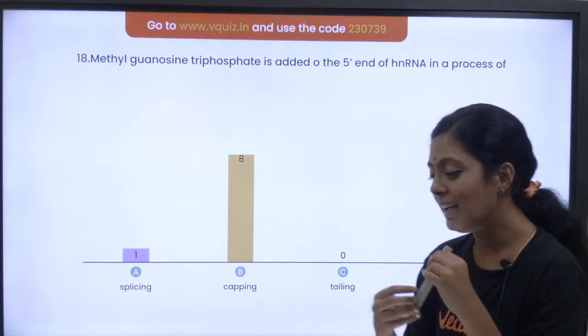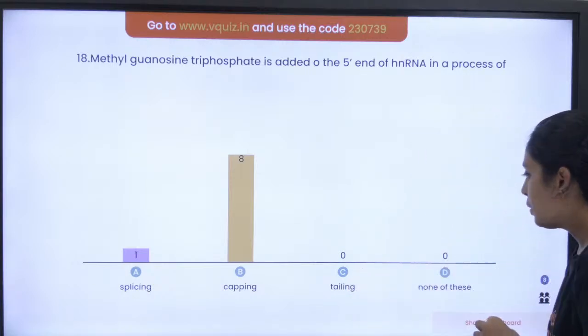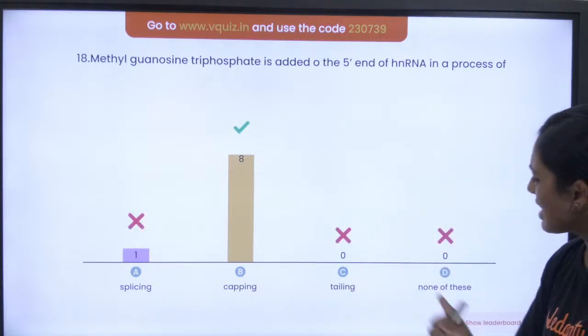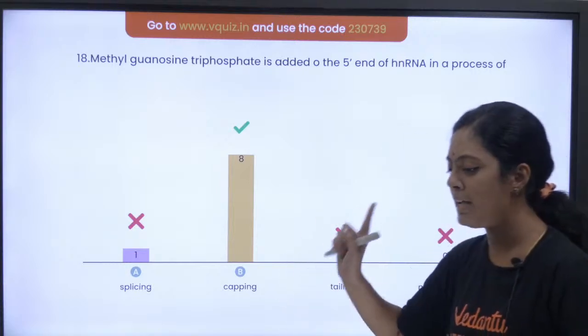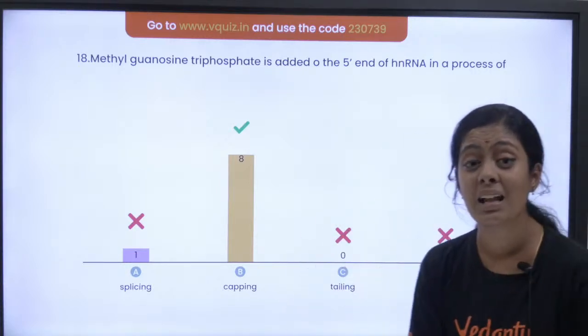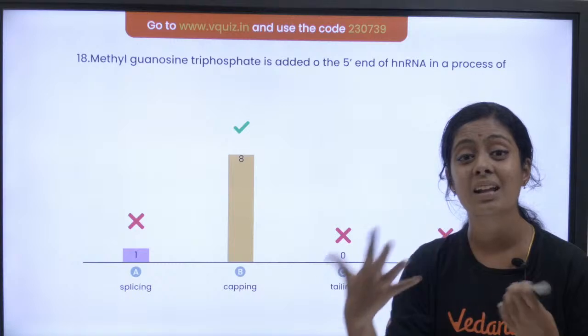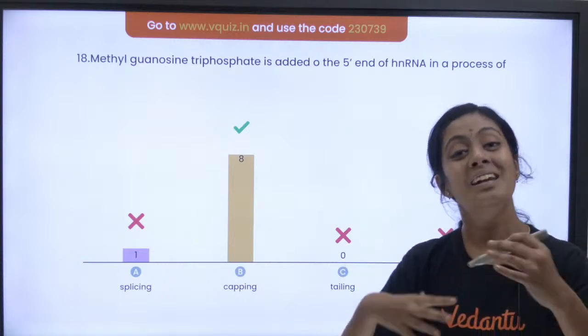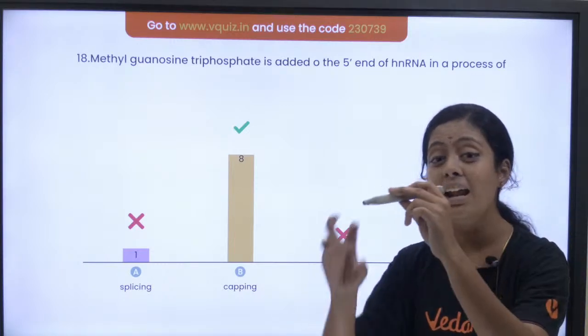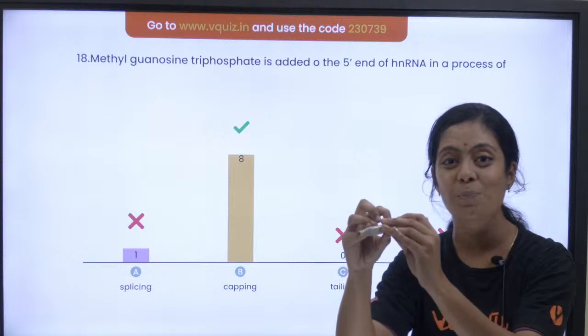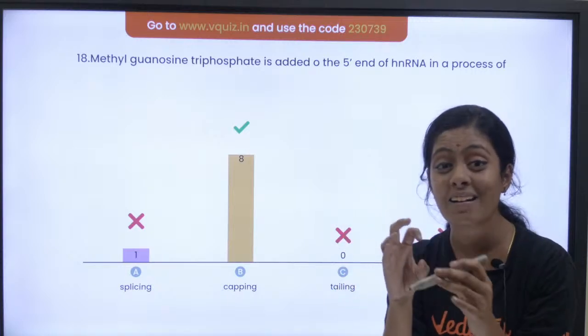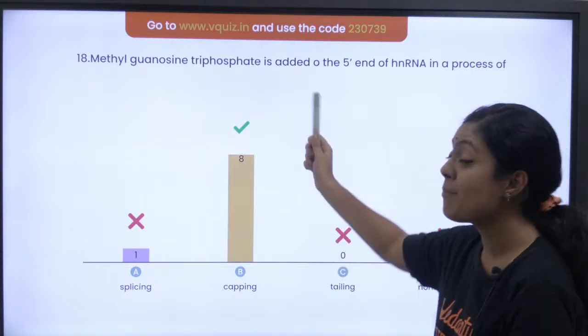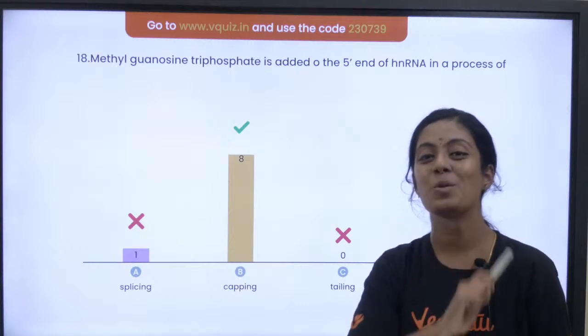Anybody watching the live? What is the function of this cap? Answer is absolutely correct. Capping happens in the 5' end. Because, pasangla, what happens next after transcription? What happens in translation? This mRNA has to go and get bound to the ribosome. Right? So there has to be a recognition that is happening. So this cap helps in recognition of ribosome.